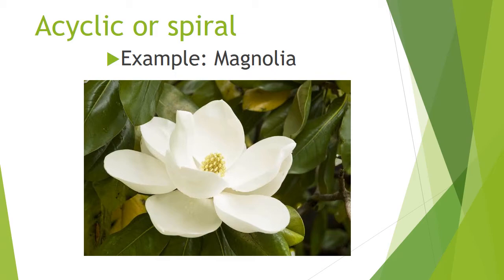Underline that word, magnolia. Magnolia flower is an example for the acyclic or spiral arrangement. Look at this picture, especially the chapel. Can you understand how it is arranged spirally? Can you notice that? Yes, very good. All the chapels are arranged in a spiral manner on an elongated fleshy torus. Then magnolia is an example for acyclic or spiral arrangements of whorls.